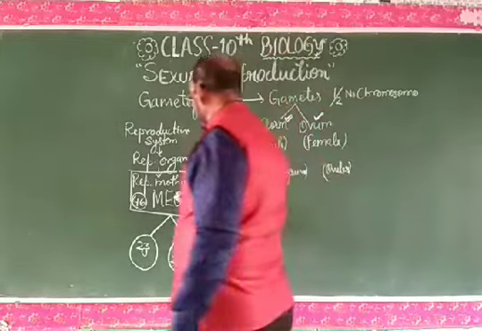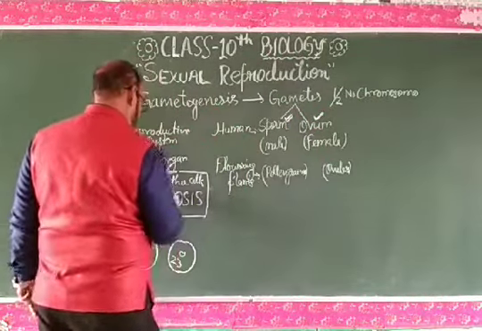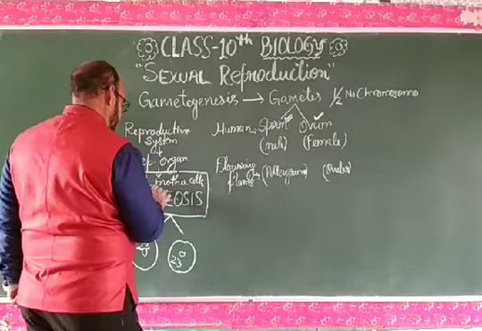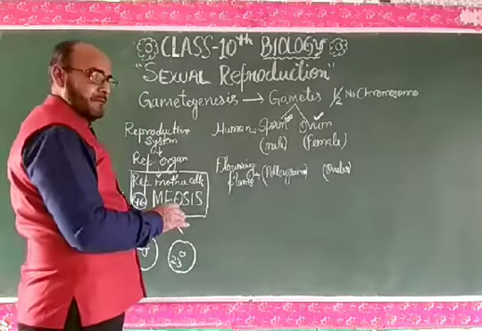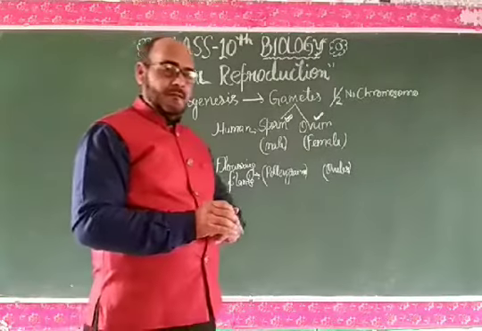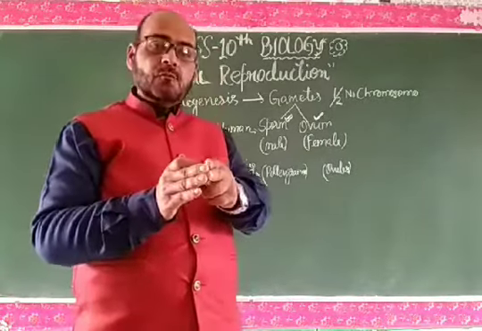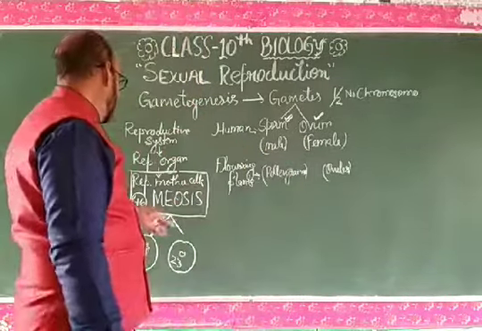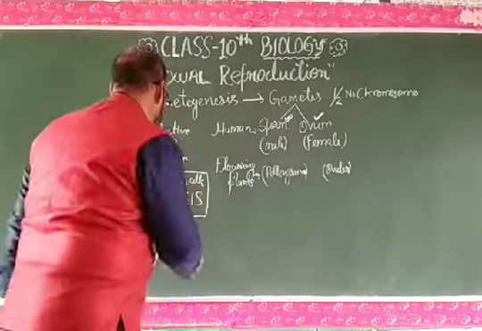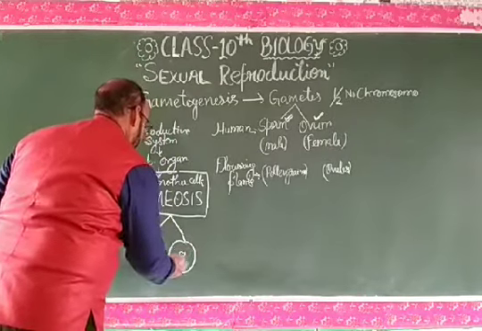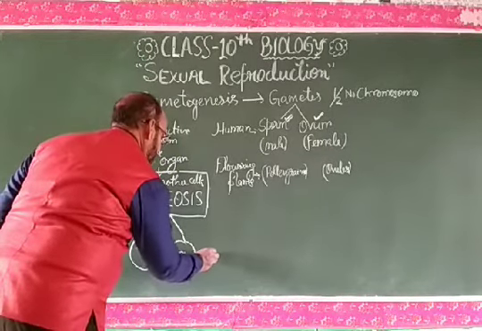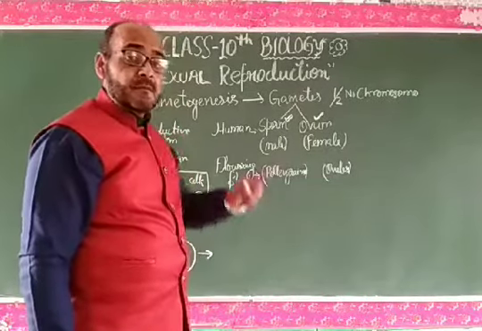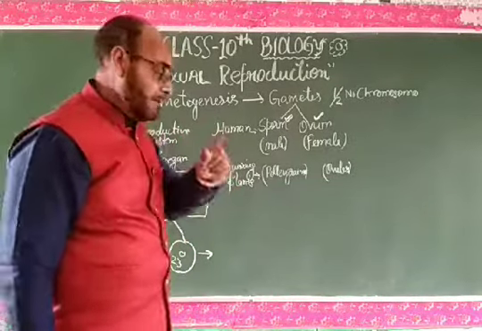Dear students, in meiosis, the cell division takes place which divides the total number of chromosomes into half, into the daughter cells. And these daughter cells further get divided mitotically.